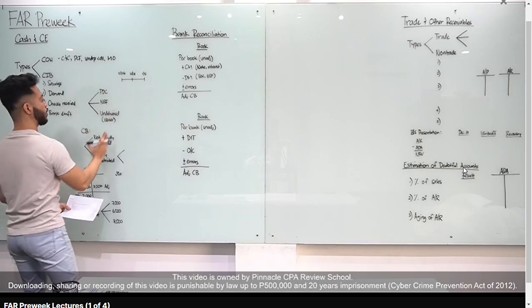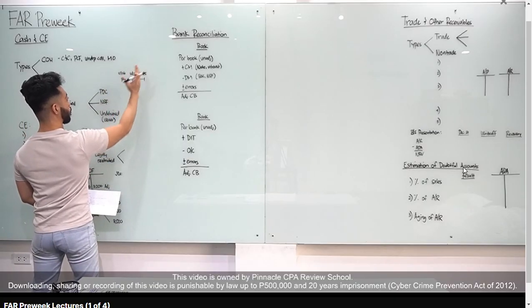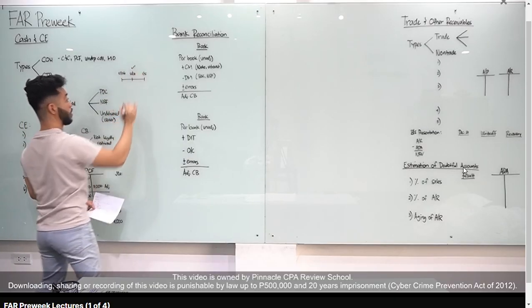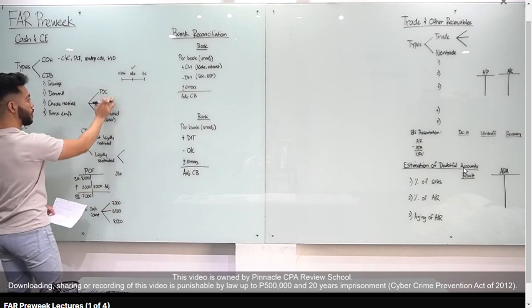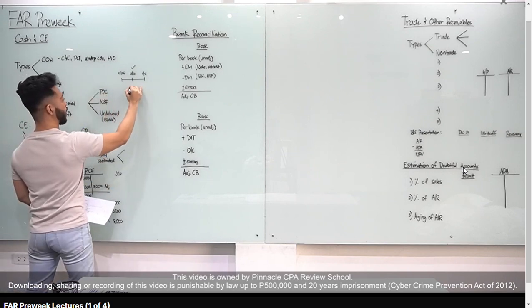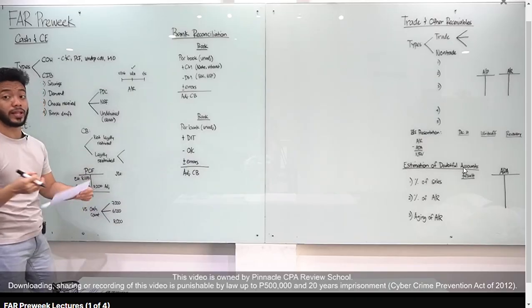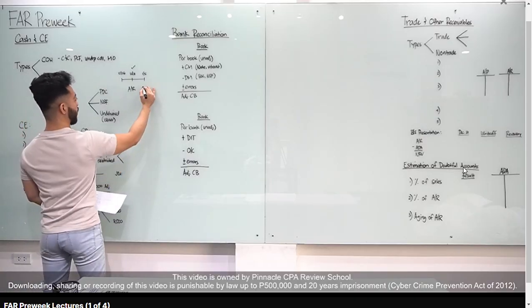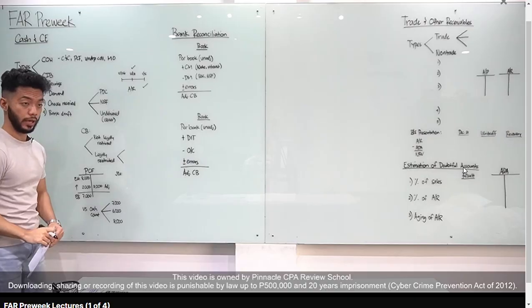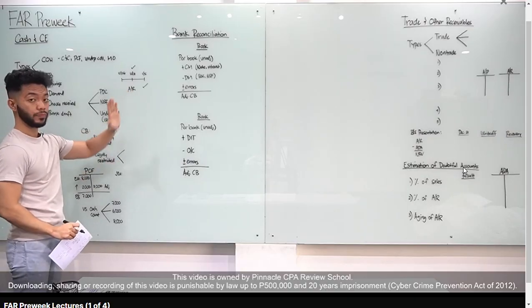So for example, meron tayong 3 dates: December 26, December 31, and January 5. Obviously, ang important sa atin is December 31. If it's a post-dated check or PDC, as of December 31, it's still an accounts receivable. Okay, sir, kailan siya magiging part of our cash? Kapag pwede na natin siyang i-encash. So for example, ma-encash na natin siya on January 5, dun pala siya magiging cash. But as of December 31, still considered as accounts receivable.